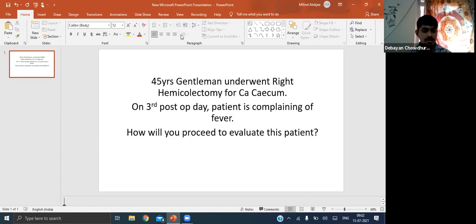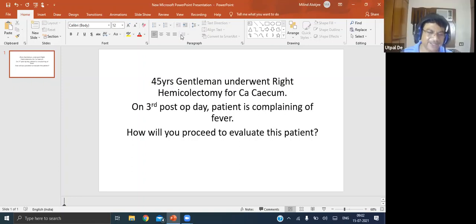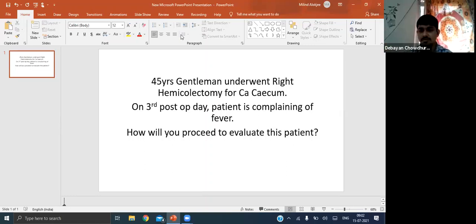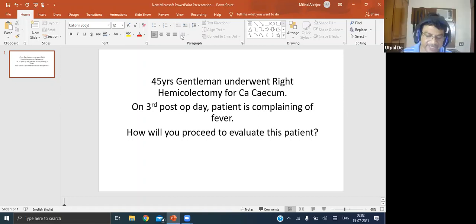Okay, sir. Sir, we usually search for places like subhepatic or subphrenic or the pelvic areas, the dependent areas, sir. Yes, so you say that we look for the dependent areas. So dependent areas are mainly the pouch of Douglas. If we look down and if we look up, it is the subhepatic, hepatorenal pouch of Morison, or sometimes it may be subdiaphragmatic. Okay, okay. Now tell me, what is delayed fever?